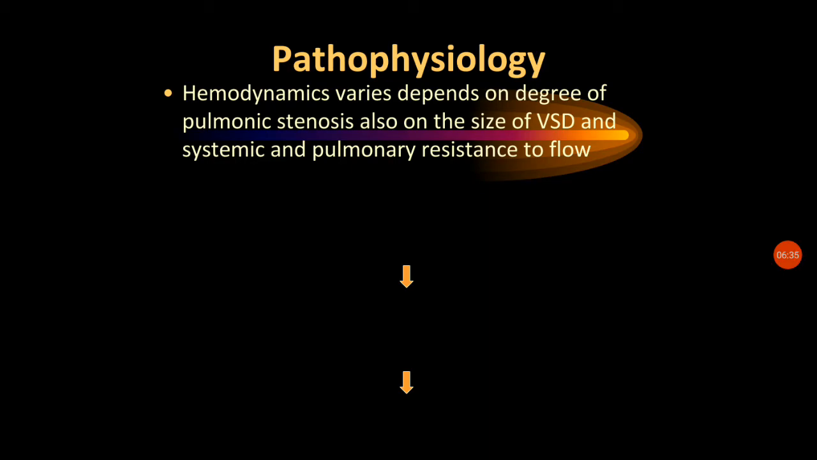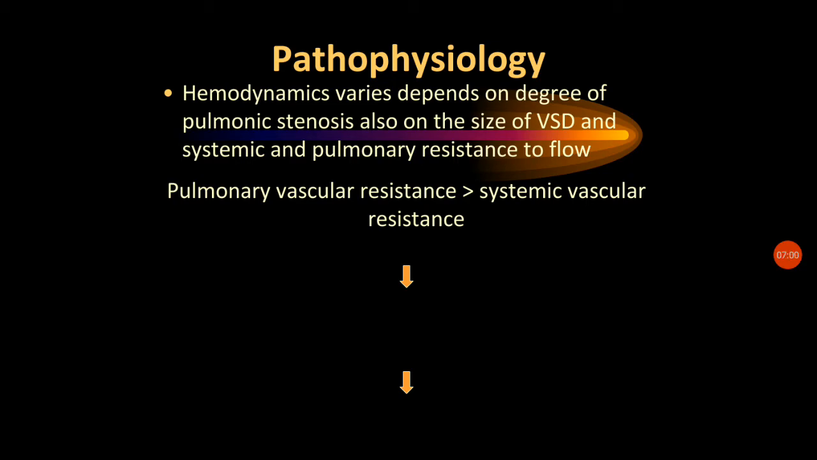And if the size of the VSD is large, the blood will be shunted largely from the right ventricle to the left ventricle. The other factor is systemic and pulmonary resistance to flow, that is, the pressure gradients present in the systemic flow and the pulmonary flow. If the pulmonary vascular resistance is more than the systemic vascular resistance, that means the right side pressure is more, then you can see the right to left shunt.